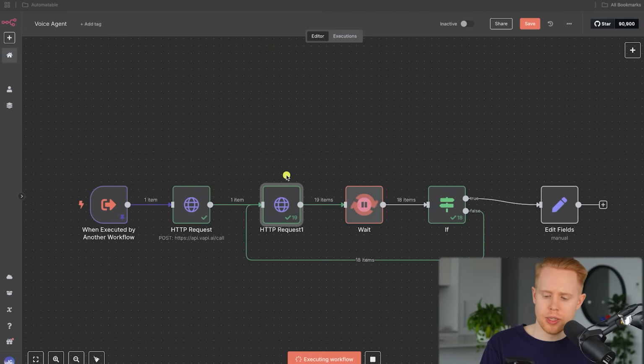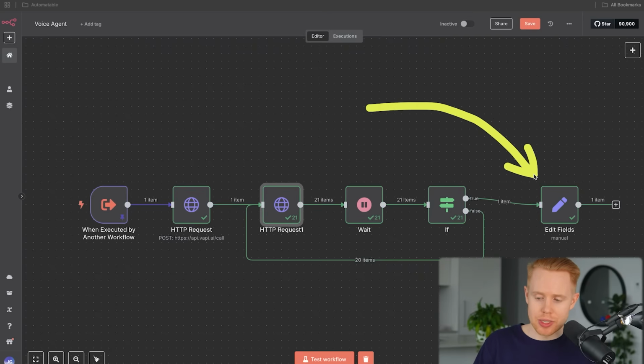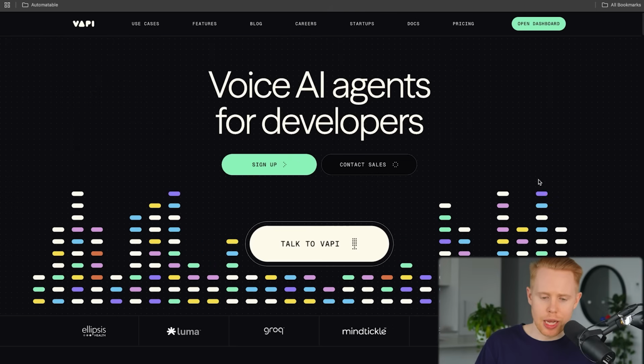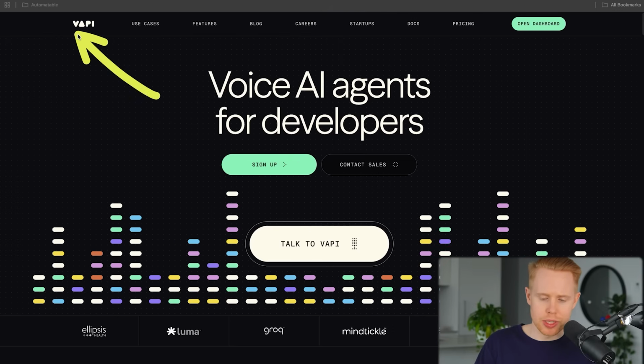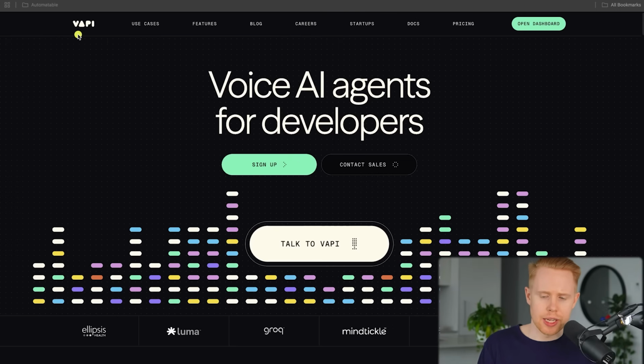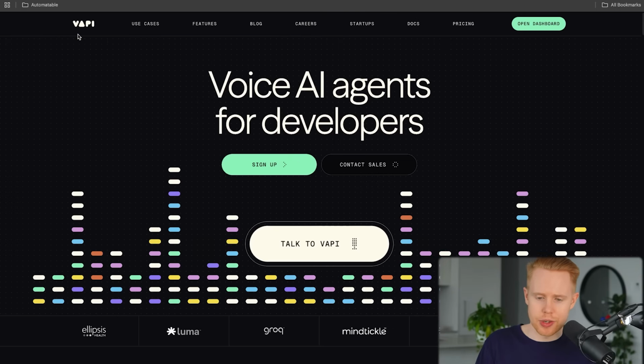Bye-bye. And so it's pretty cool. I don't think it's perfect. I think for simple tasks like this, it can do the job, but on a really complicated customer service or sales call, it's not going to do the best job ever compared to a human. Anyways, I think that's cool. Then it sends it back and this workflow is completed. Now I'm using Vapi to complete this. This is an AI voice calling application if you guys want to give it a shot.